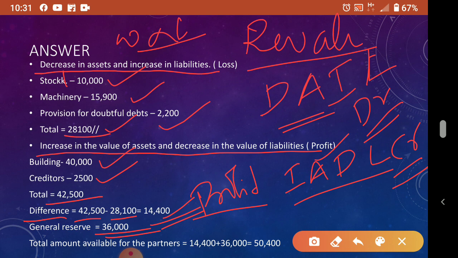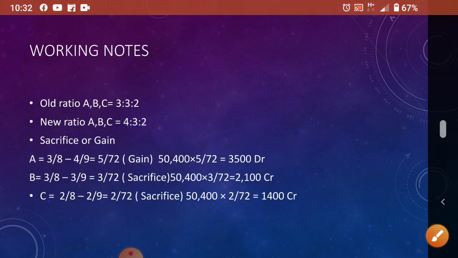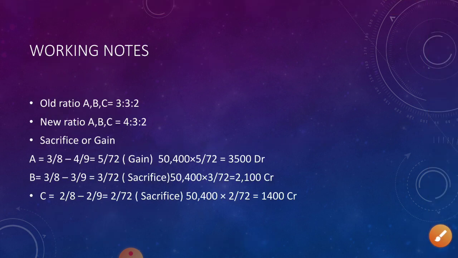But general reserve, all other reserves, accumulated profits and revaluation items, there are two options. They can distribute, or they can keep it as it is. If they want to distribute, then sacrifice or gain. If they do not want to show the revised value of assets and liabilities, then also sacrifice or gain. Understood? Now we'll go to the working notes of sacrifice or gain.